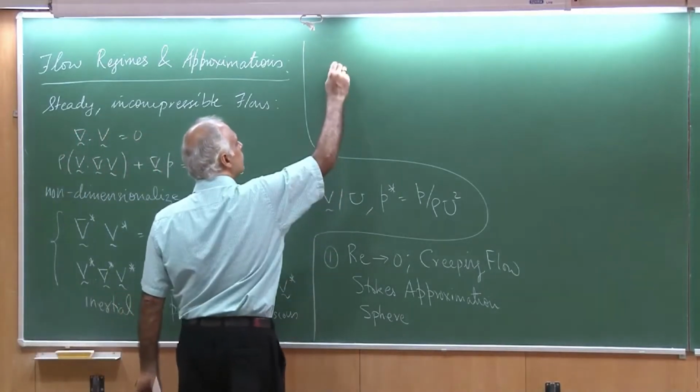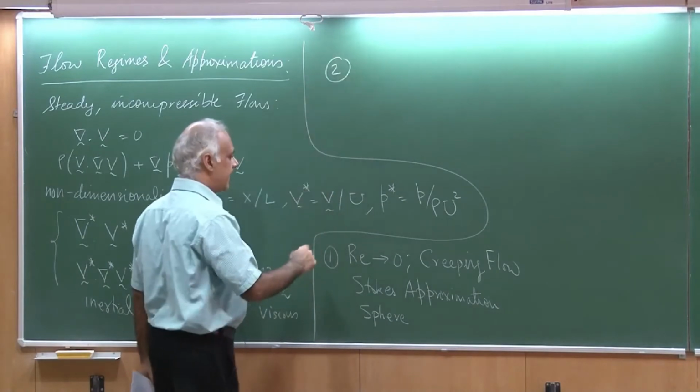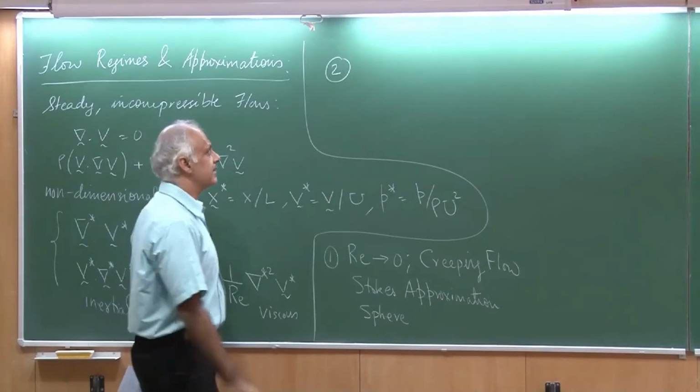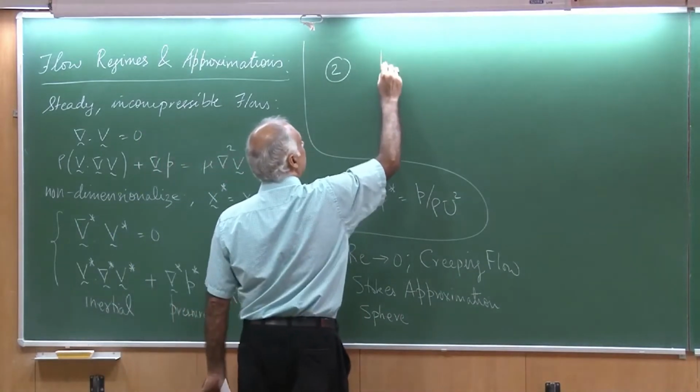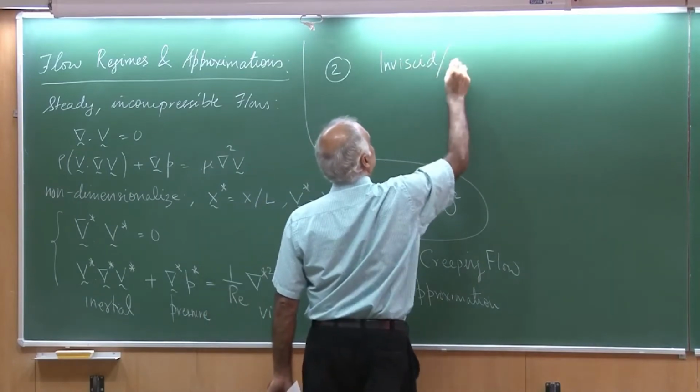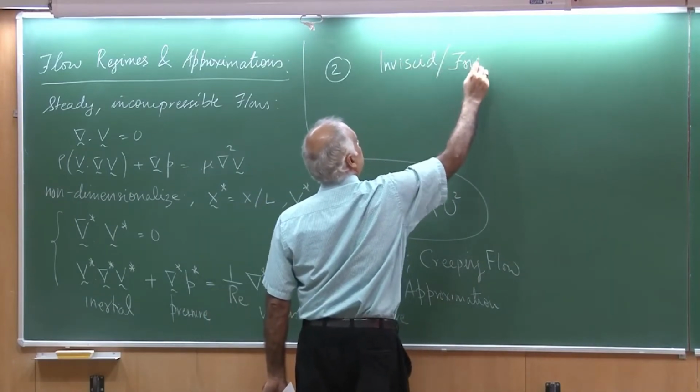Now, what we want to do today is we want to look at the other limit. What if the Reynolds number goes to infinity? Okay. So, we want to talk about the inviscid flow, or sometimes it is also called as the frictionless flow.